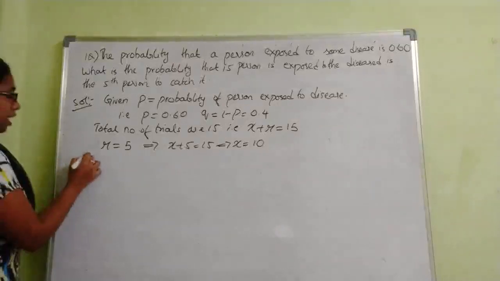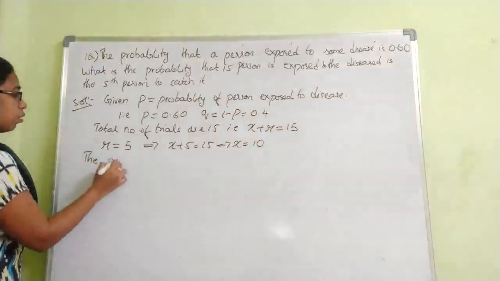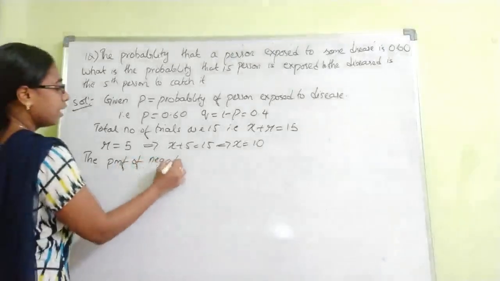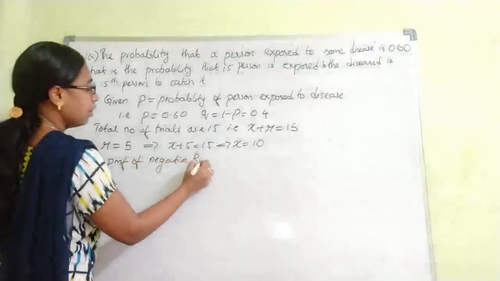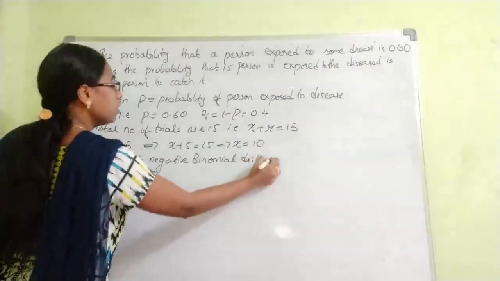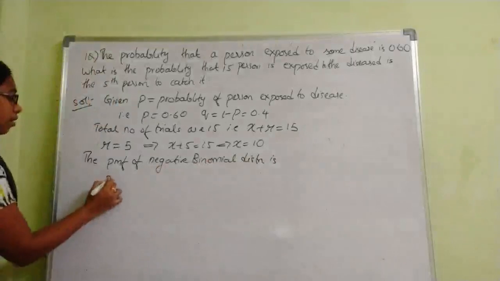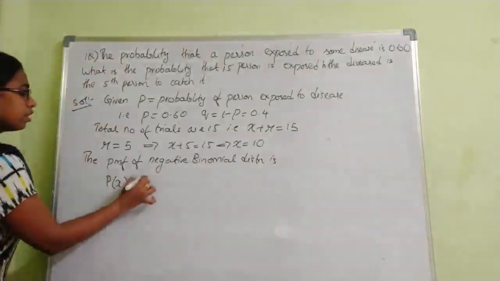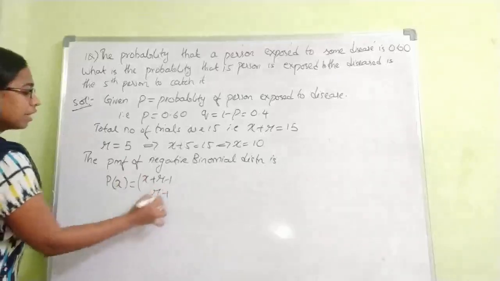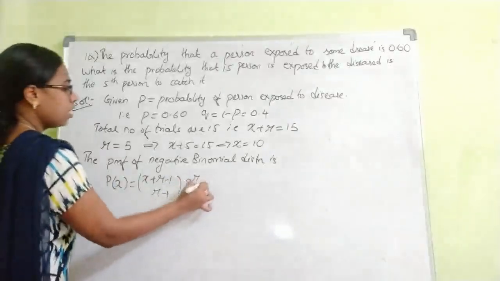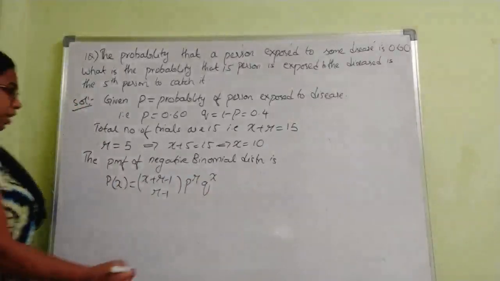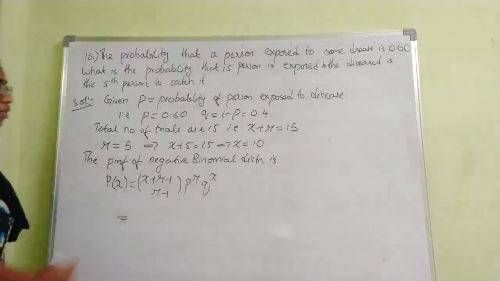Now consider the PMF of the negative binomial distribution, which is P of X equals (X plus R minus 1) C (R minus 1), P power R, Q power X. Now we substitute the values.